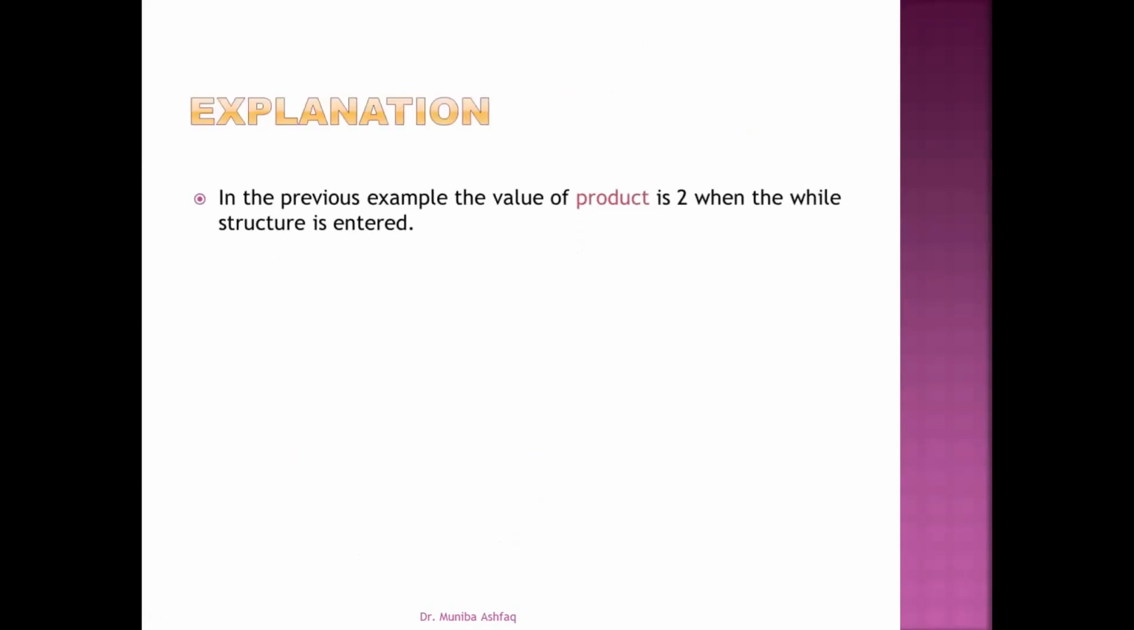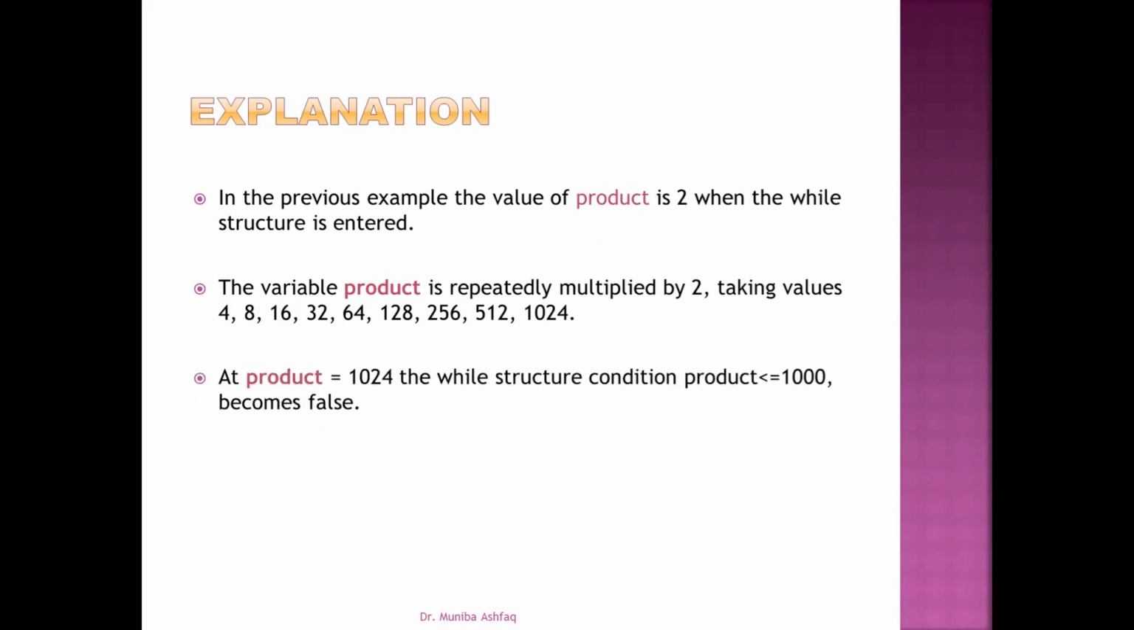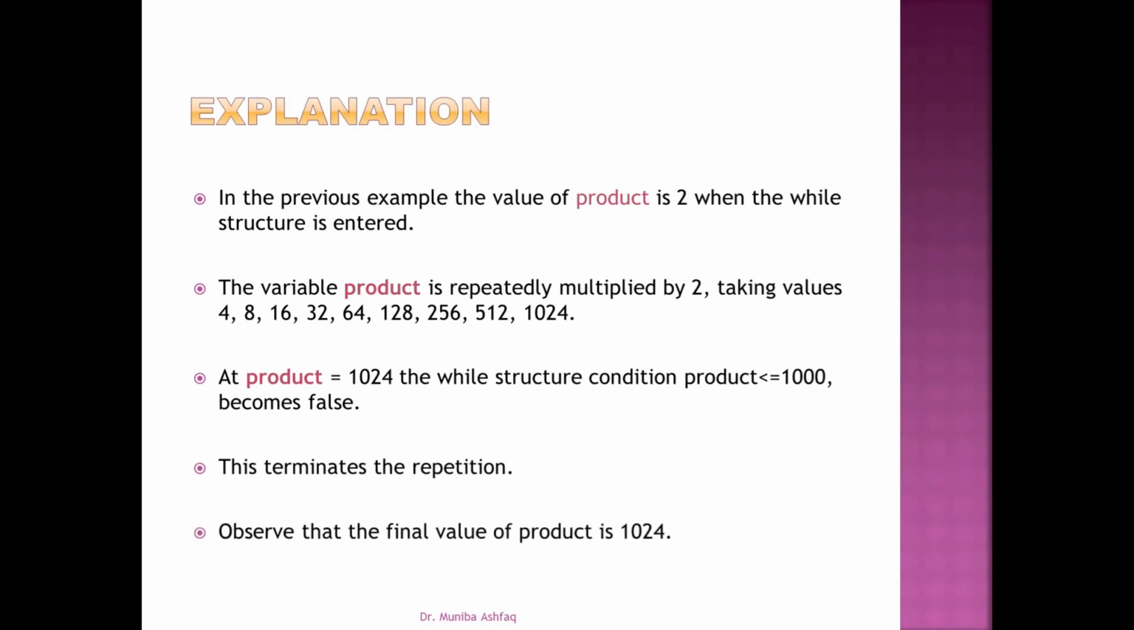In the previous example, the value of product is 2 when the while structure is entered. The variable product is repeatedly multiplied by 2, taking values 4, 8, 16, 32, 64, 128, 256, 512, 1024. At product equal to 1024, the while structure condition product less than or equal to 1000 becomes false. This terminates the repetition. Observe that the final value of product is 1024.